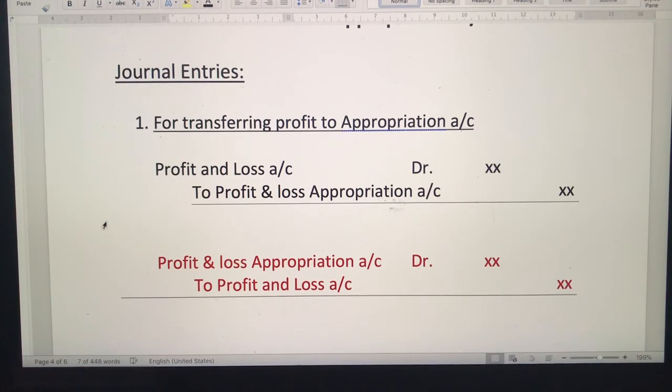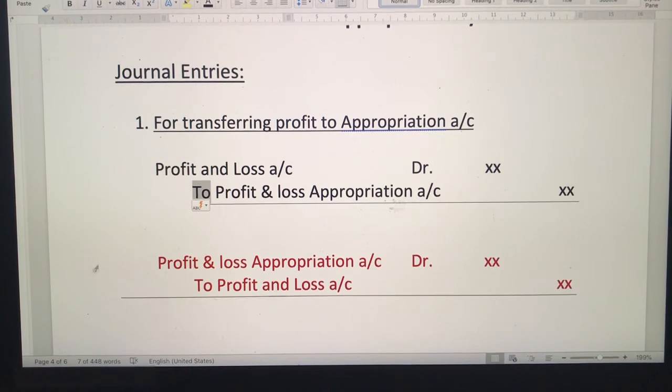The first is when you transfer from the net profit and loss account to the appropriation account. The first thing is, profit and loss account will be debited to profit and loss appropriation account, because that is an income. Any income, gain, or profit will always be credited. You know the rules of debit and credit, so it will be credited. Hence profit and loss account, appropriation account will be credited and it will be debited to profit and loss account.